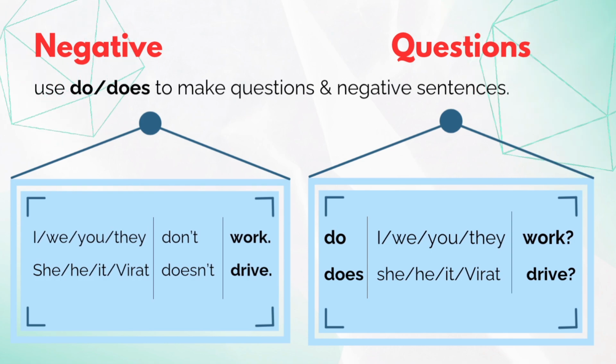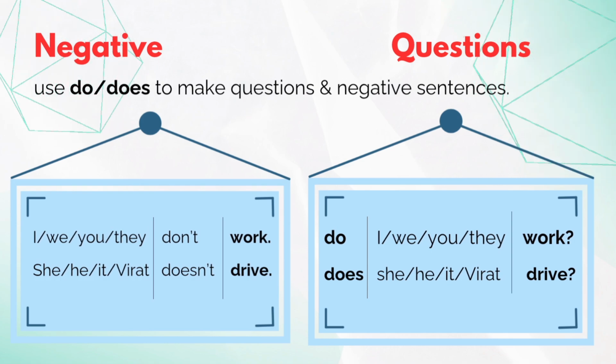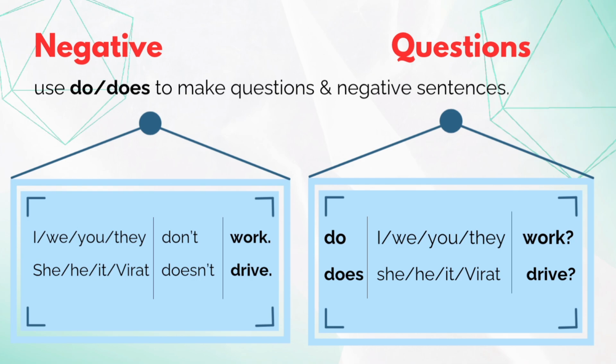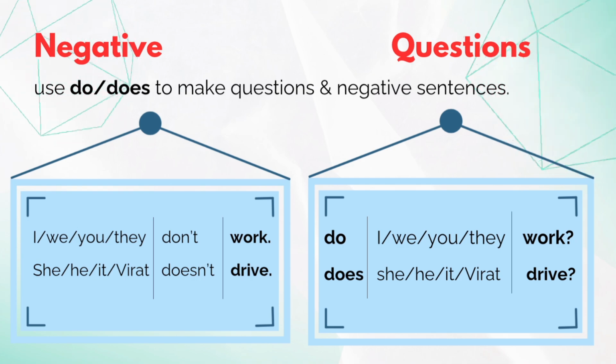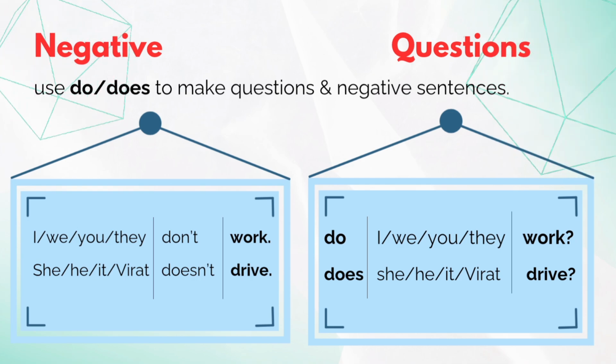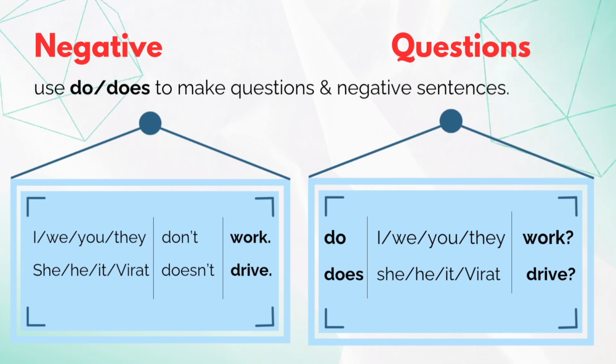Now we'll talk about how to form negative sentences and interrogative or question sentences in the present simple tense. It is very important to understand that to make the negative and questions in present simple tense, we have to add do or does. Now when to add do? Once again, very simple rule. For first, second and third person plural, add do. And for the third person singular only, add does to make, once again I am repeating, negative and question sentences.